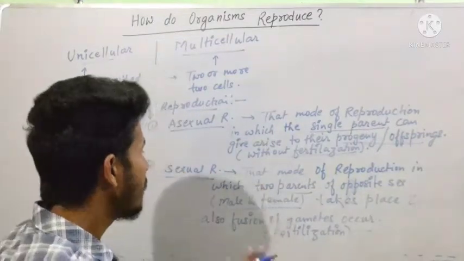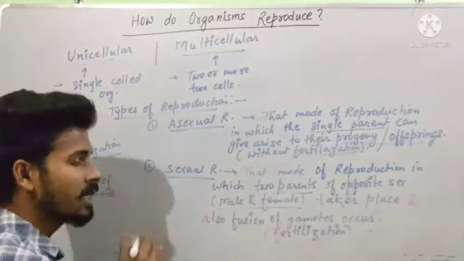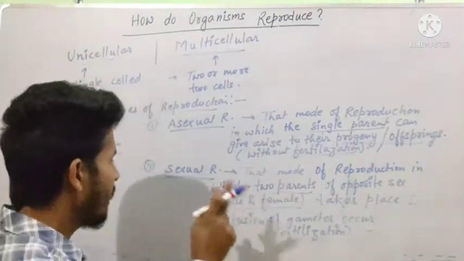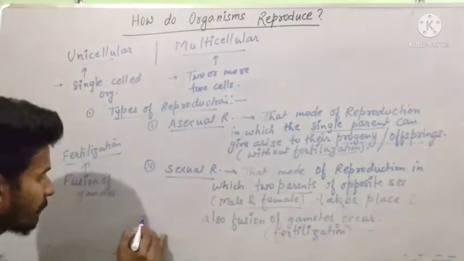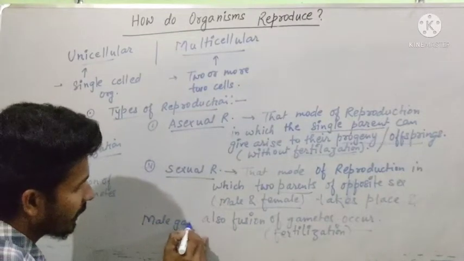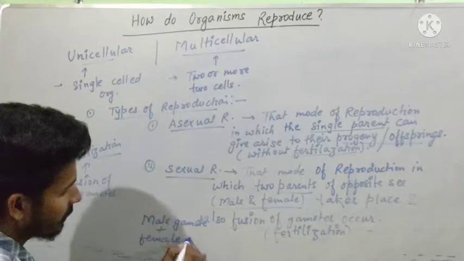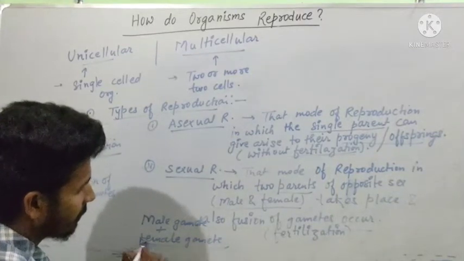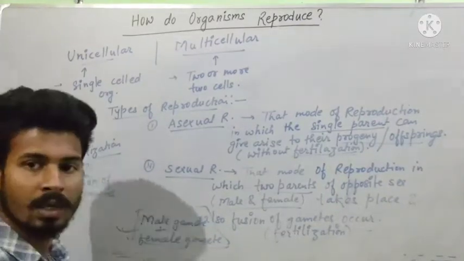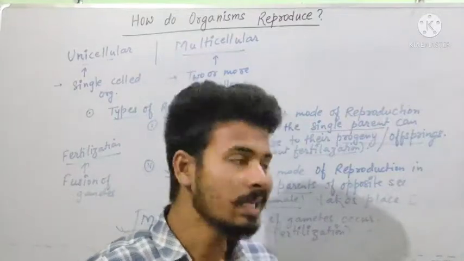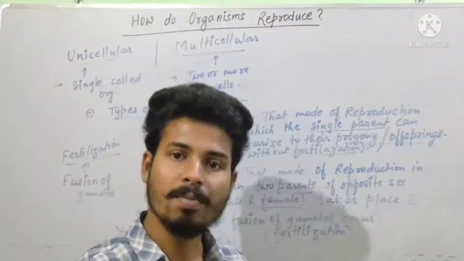If fertilization occurs in an organism, that mode of reproduction is called sexual, and in this mode, male gamete plus female gamete fusion occurs. Now the question is: in which mode of reproduction will the variation be most?